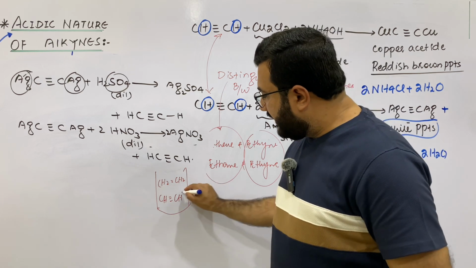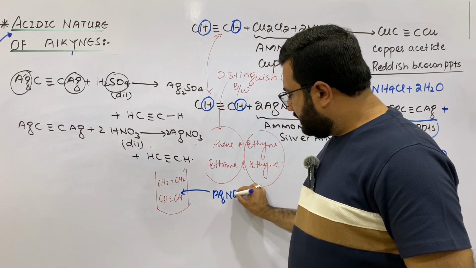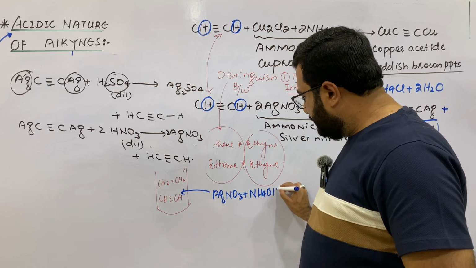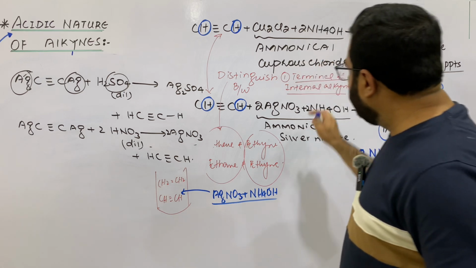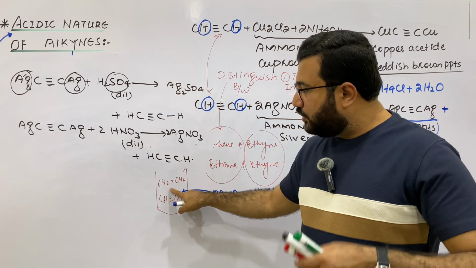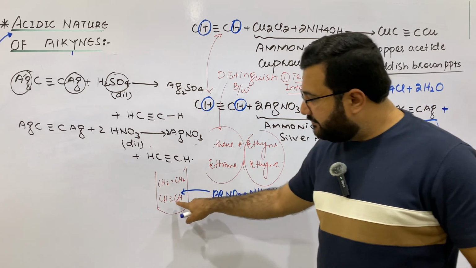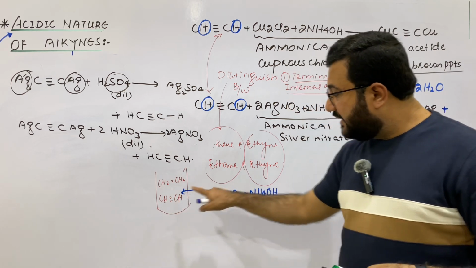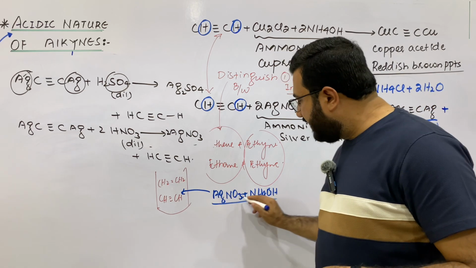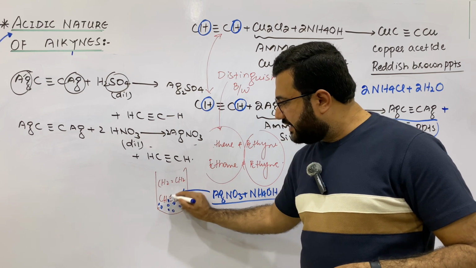First of all, we will add ammoniacal silver nitrate to this mixture. Ethene is non-acidic in nature and will not react with ammoniacal silver nitrate, but ethyne is acidic in nature and it will react with ammoniacal silver nitrate. And when ethyne reacts, white PPTs will be formed in this reaction mixture.